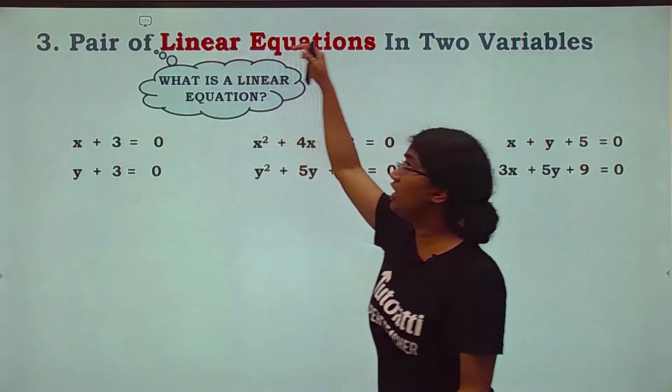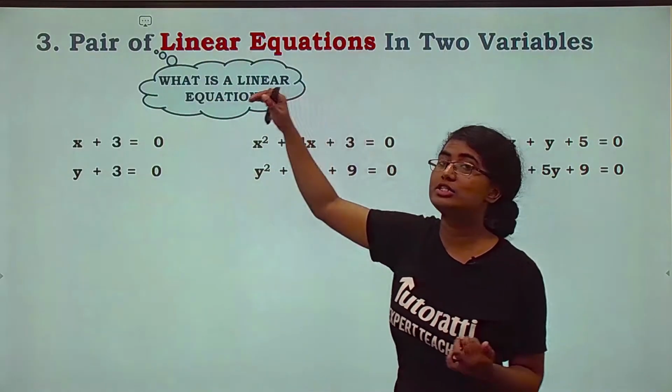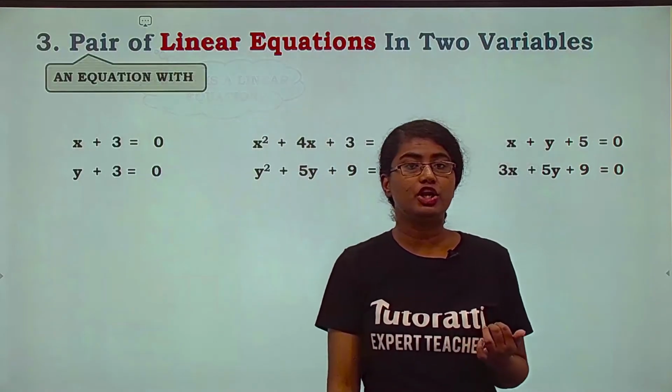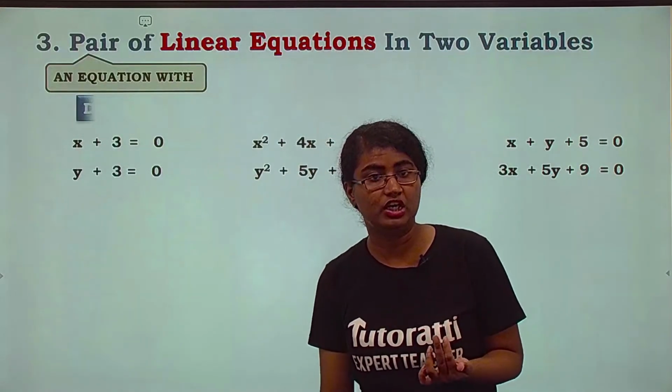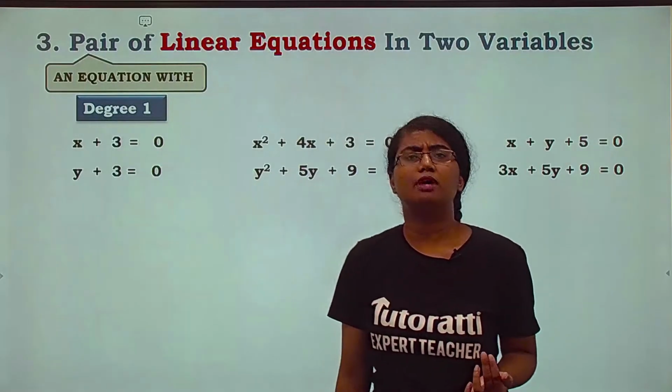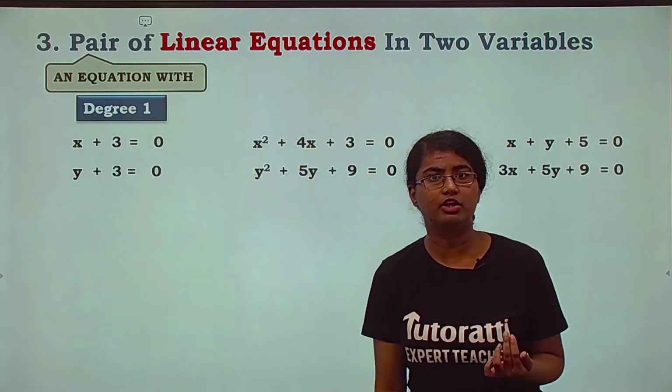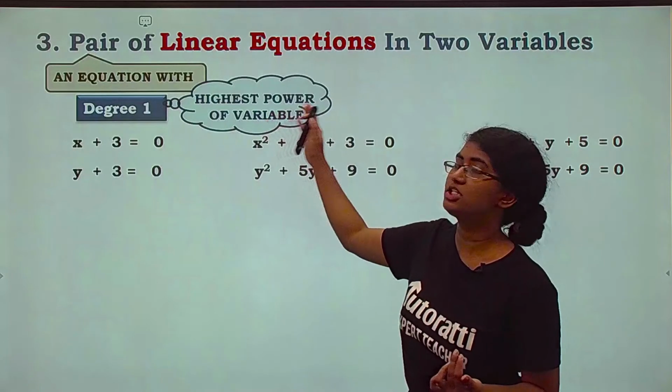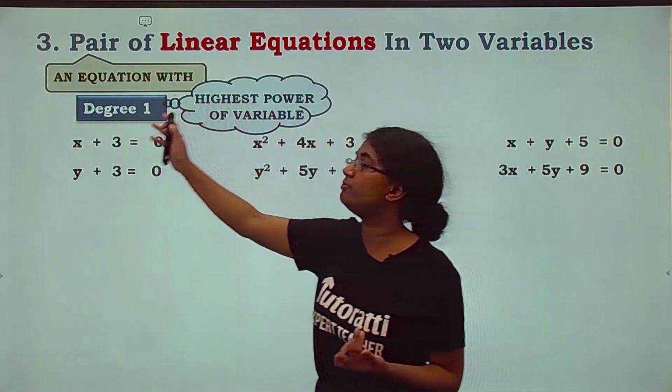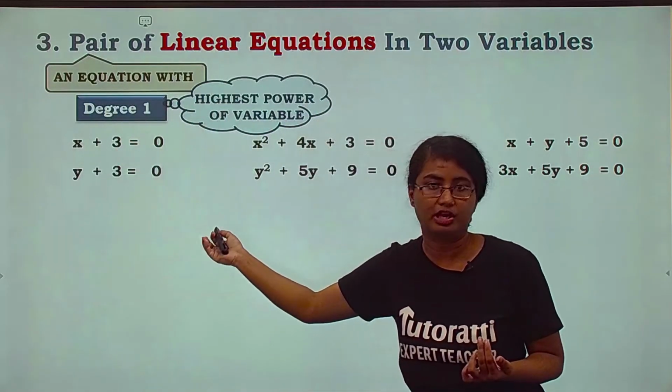अभी ये linear equation क्या फंडा है? What is this linear equation thingy? Linear equation is an equation with degree 1. मतलब degree 1. किसका degree 1? Basically, the highest power of your variable should be 1. The highest power of your variable should be 1.